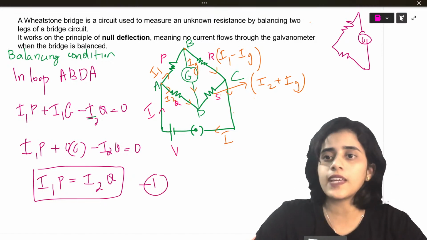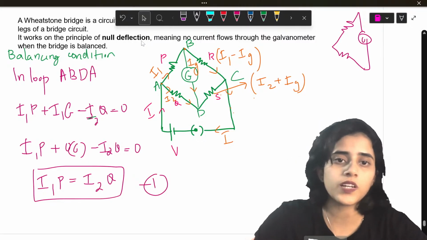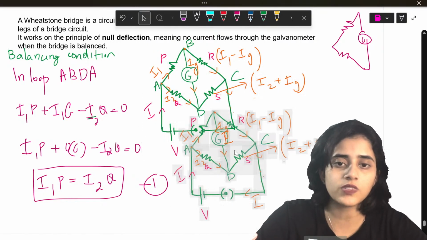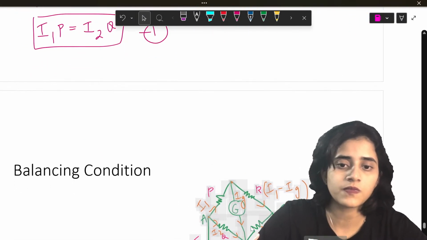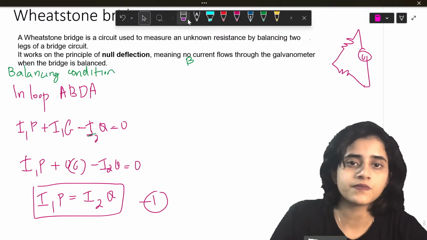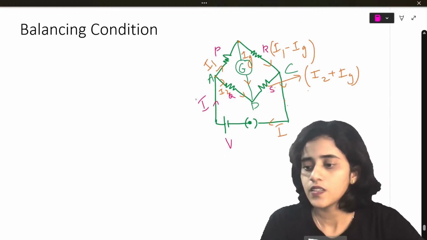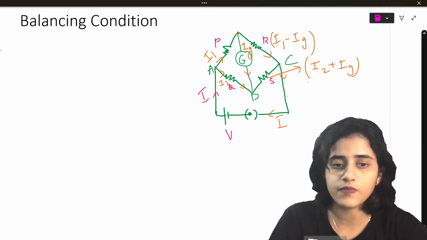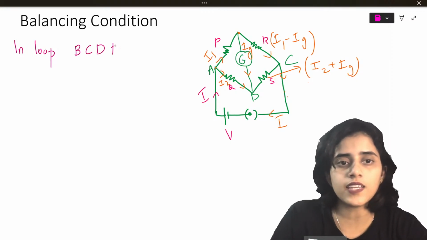Now I will take the next equation. I will write that on the next page. So what I will do is I will copy this down. I wanted to copy it, but it's okay. So now I should take the other loop. So in loop B, C, D, B.